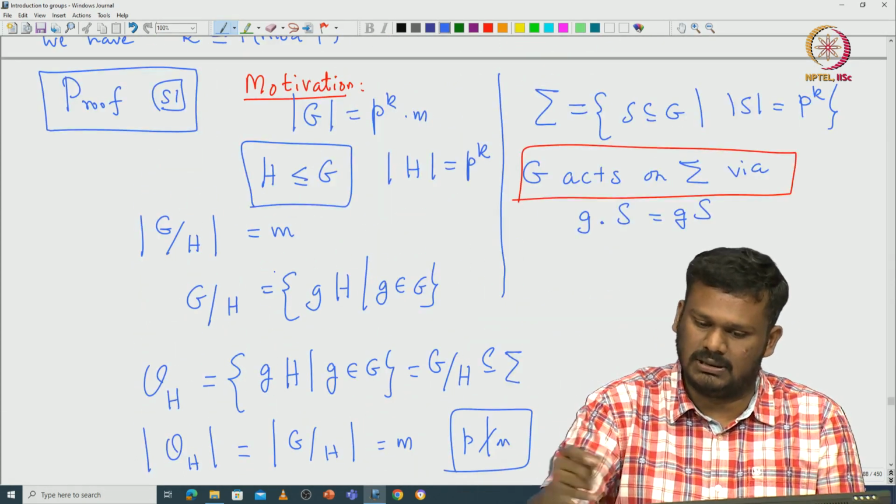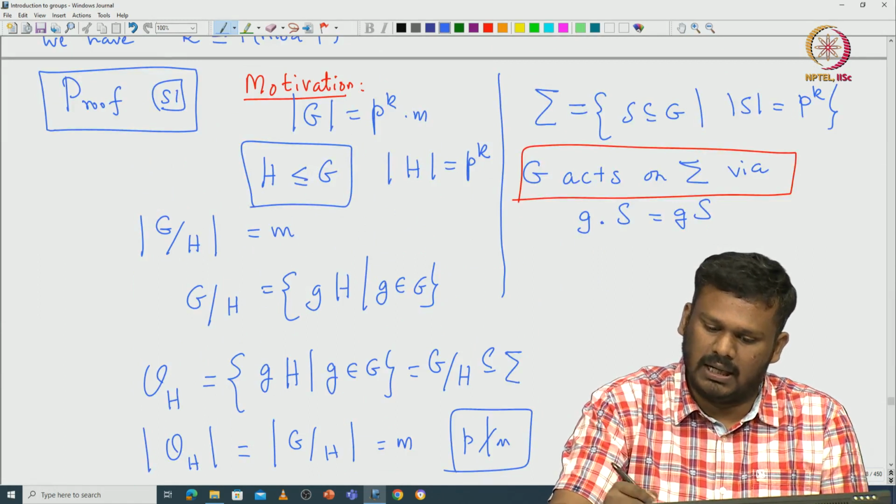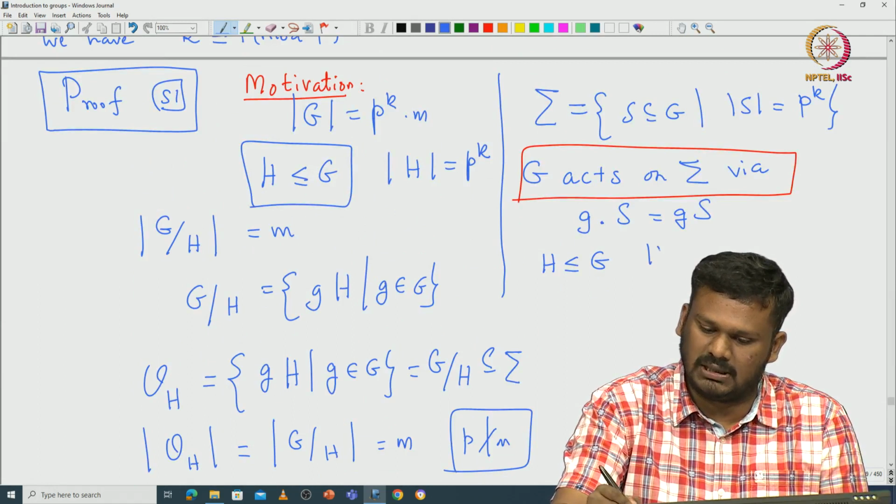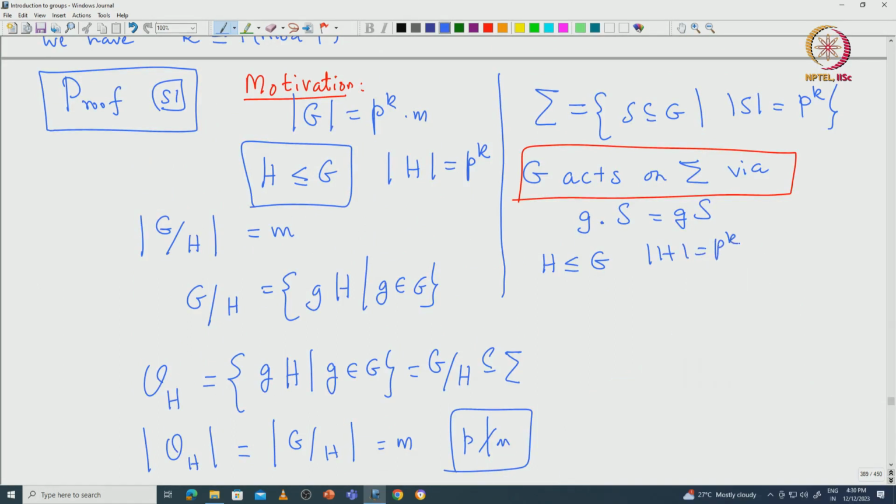So, this G acts on this sigma, and H is a subgroup of G with cardinality p power k, which makes H belong to sigma.